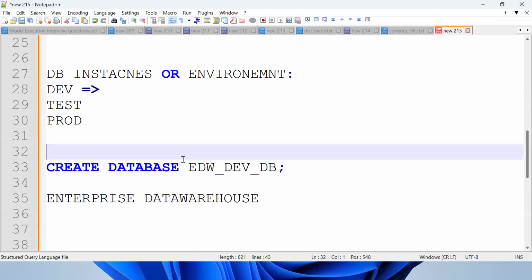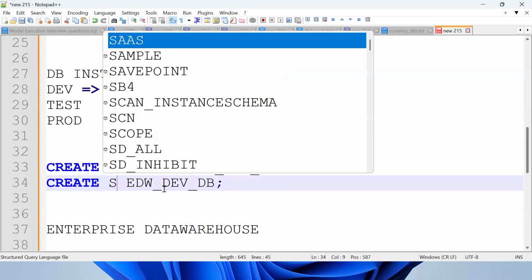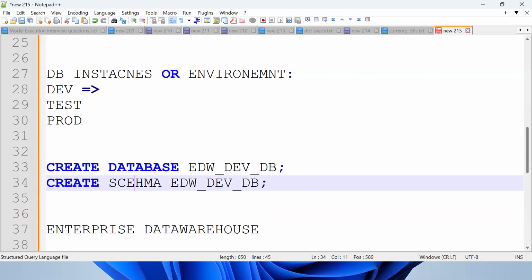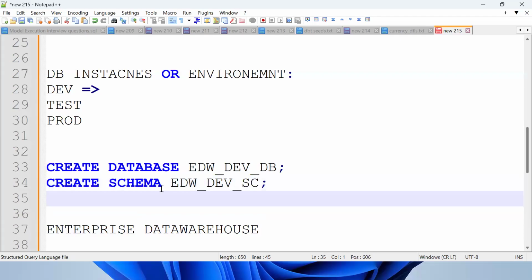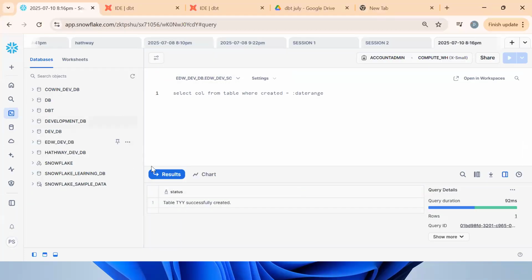Now the database has been created. Then what do we require? We require a schema, so create schema, with the schema name. Where do I want to create it in the Snowflake account? It's a SaaS model. No need to create any database or schema, just create an account and work on it. Got the point? So this is the concept of database and schema. The database and schema are already there.